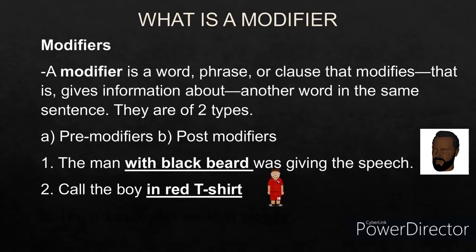Second one: call the boy in red t-shirt. Now here, in red t-shirt is the modifier. Why is it the modifier? Because it describes the word boy. Which boy? In red t-shirt. So, in red t-shirt is the modifier.